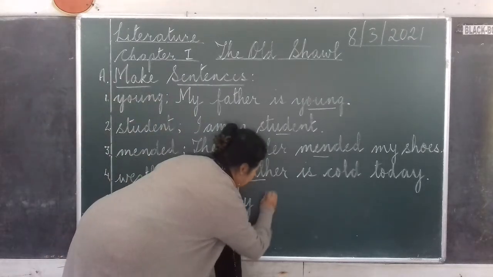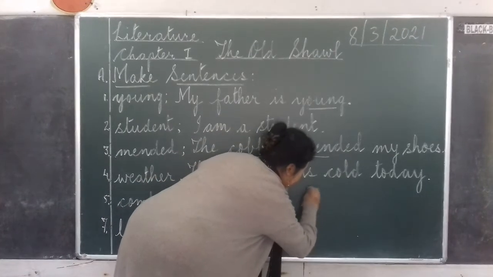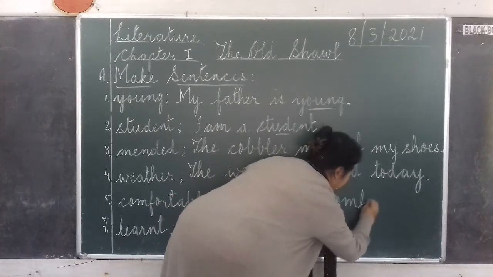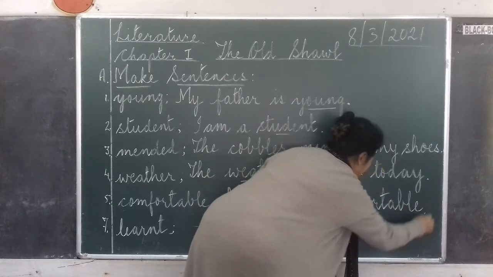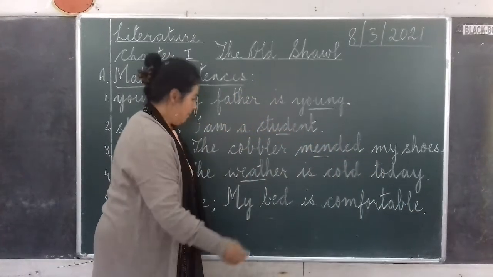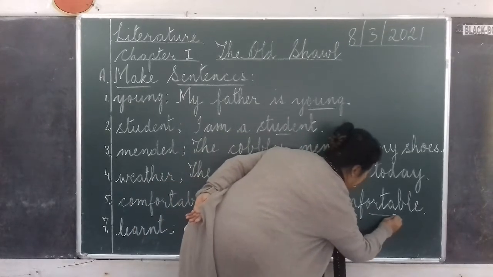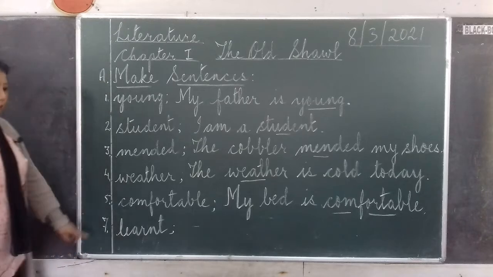You can write, my bed is comfortable. My bed is comfortable. So you can underline the word comfortable. All right? This way. Understood?